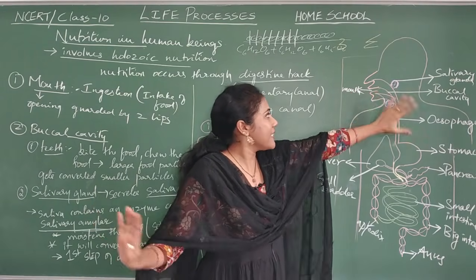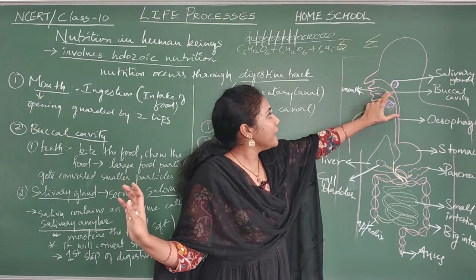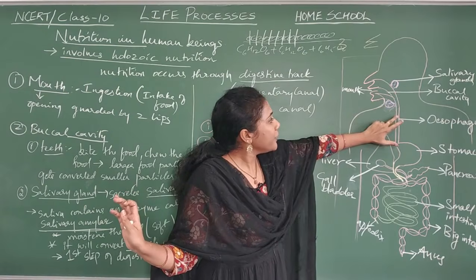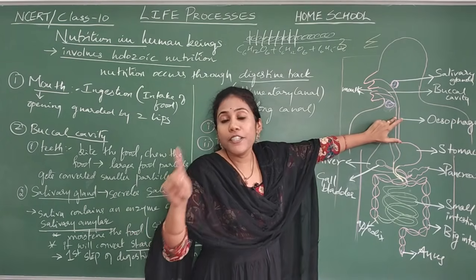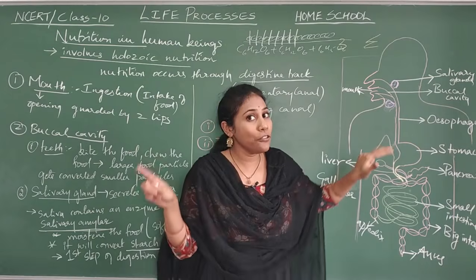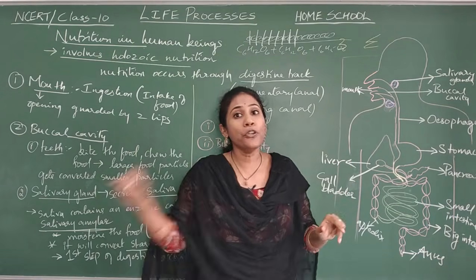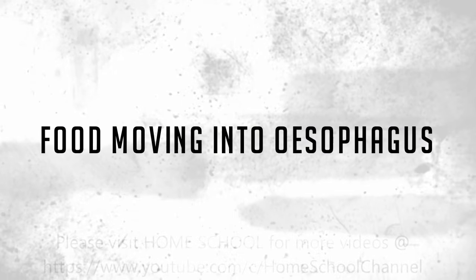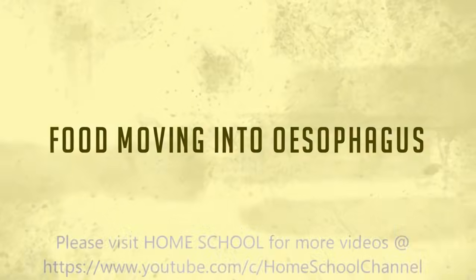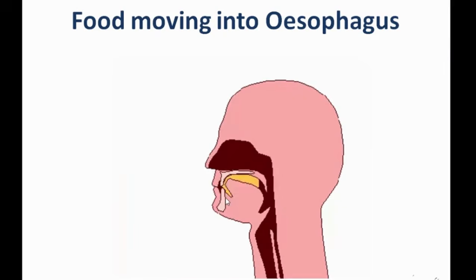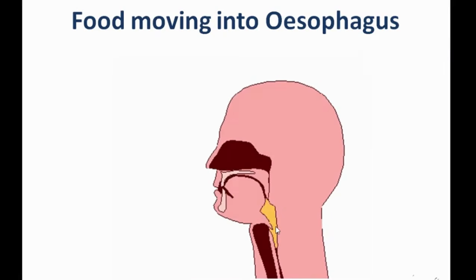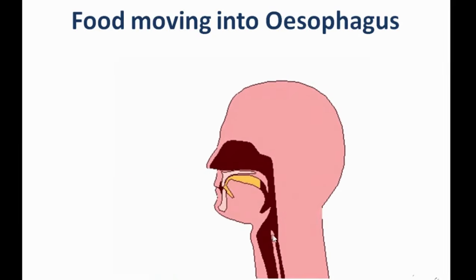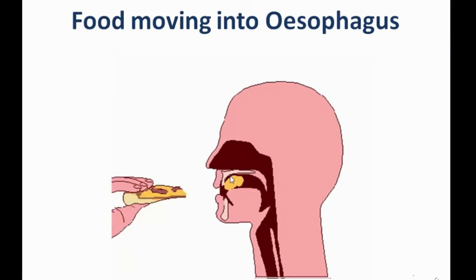Here all the work has been done. Starch, if you take it, has converted into glucose, and the food from the buccal cavity should enter the esophagus. Let us see an illustration of how it moves. When we take food, it goes into the food pipe, that is the esophagus. See, he is chewing the food in the buccal cavity and it is going.